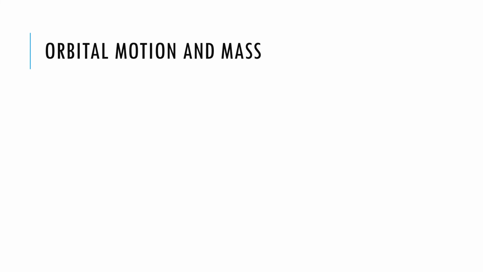Newton's universal law of gravitation can be used to show mathematically that this relationship is actually a cubed equals m1 plus m2 times p squared, where a is the semi-major axis and p is the orbital period.